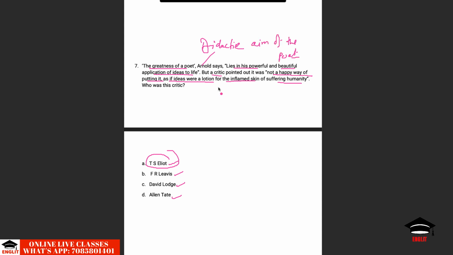He feels that whatever the artist creates should have a constructive influence on mankind or in life. The other critic, T.S. Eliot, does not feel so. He feels that literature is literature whether it heals the wounds of the humanity or not. If it entertains, then it is the end of poetry. The poet is not to heal the wounds. The poet is to show mankind, show the people what the people themselves are incapable of seeing.